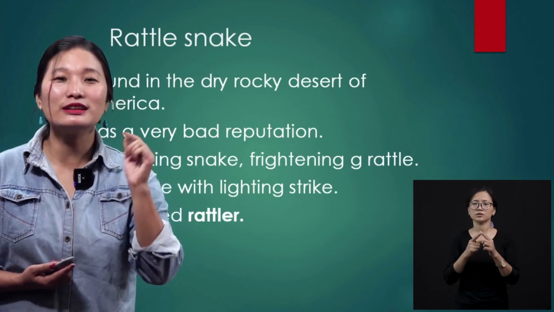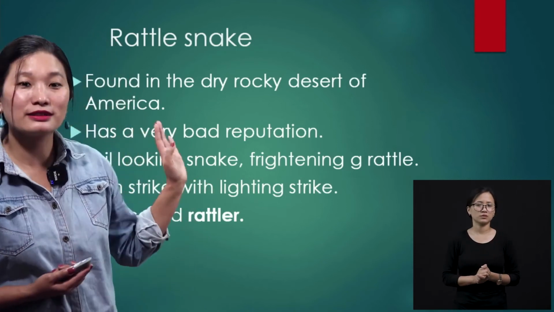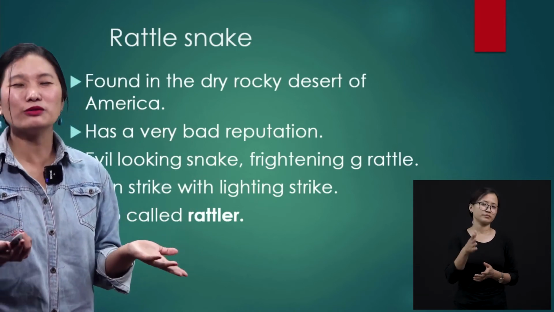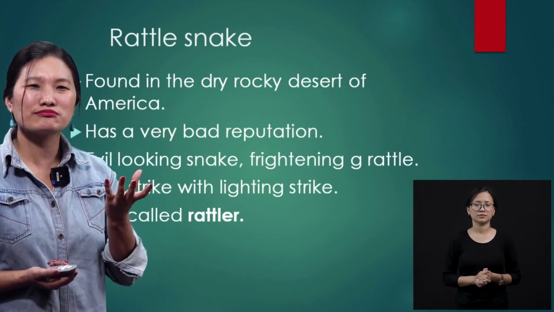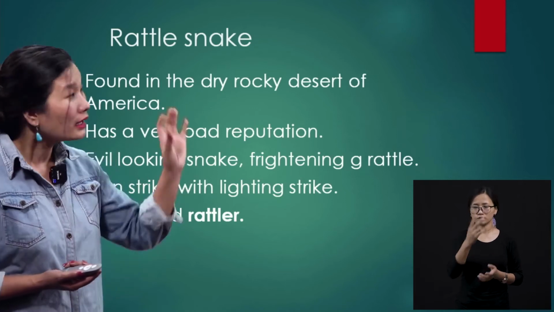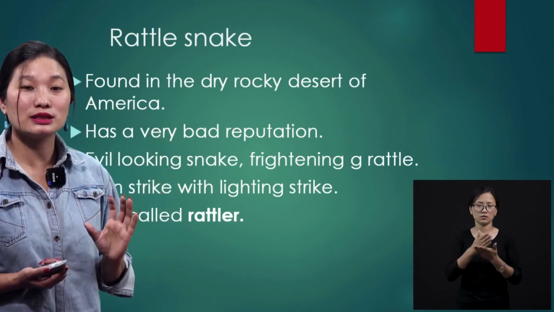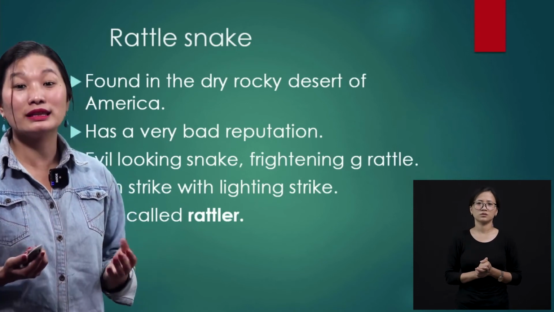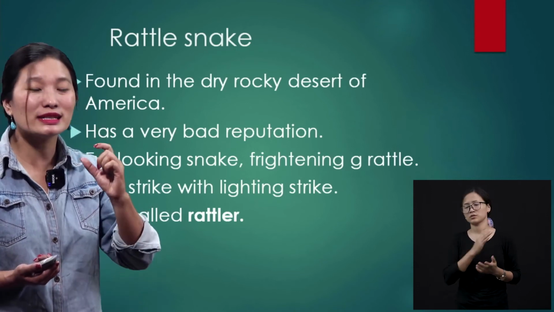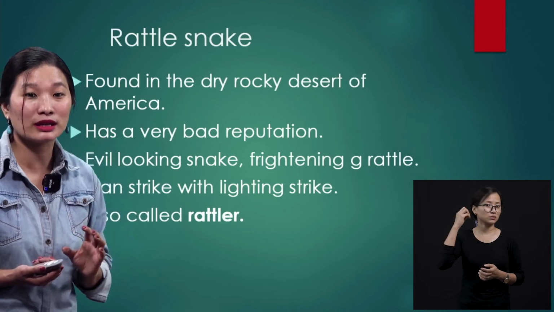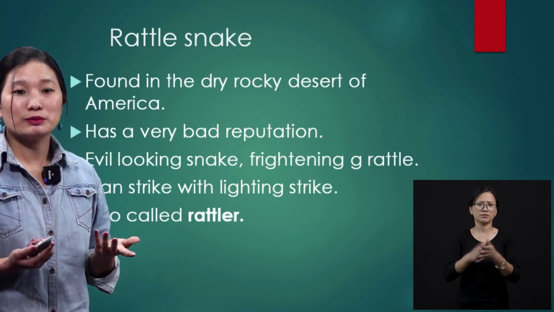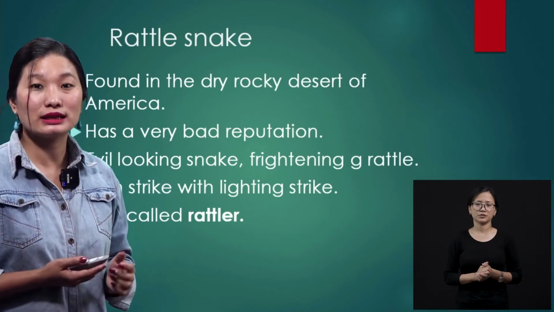And so likewise, even this snake, the rattlesnake, has a very bad reputation. It's evil looking. That means not good to look at. Of course, no snake is good to look at, but this particular snake, that is the rattlesnake, is very evil looking, not good to look at all. And then the frightening rattle, that noise that it makes from the tail, itself gave it a very bad reputation.